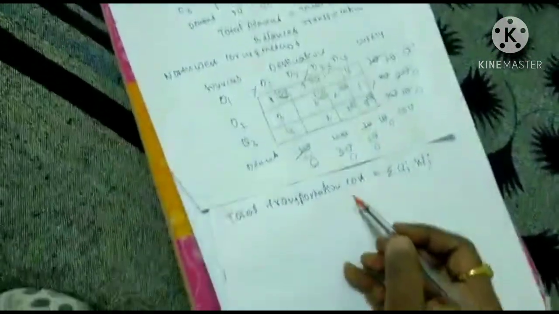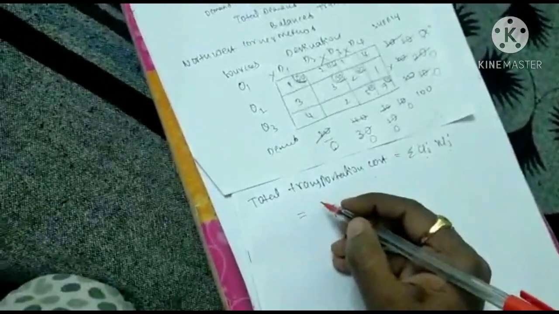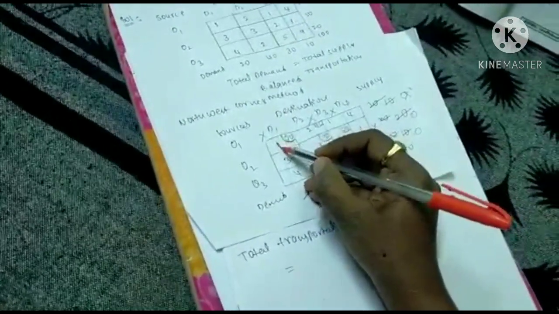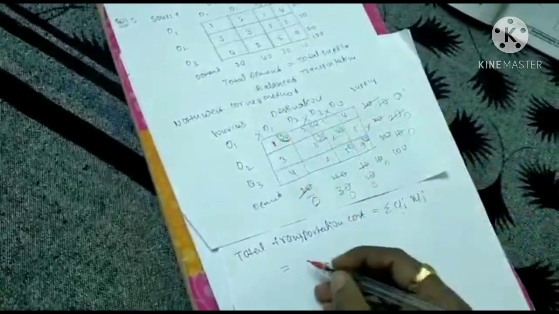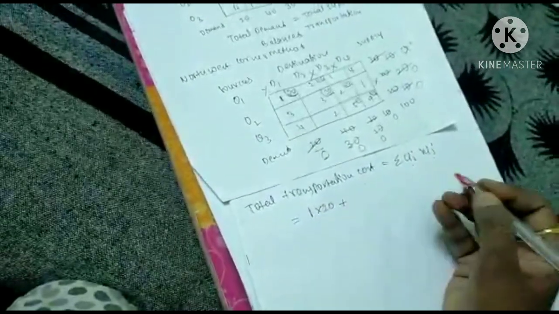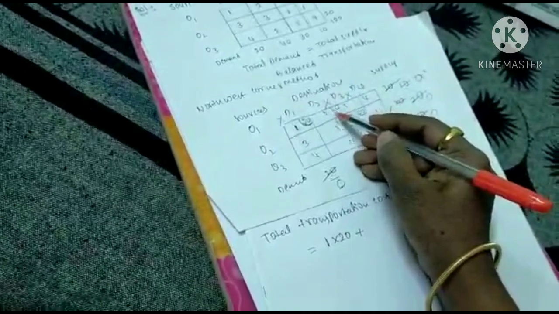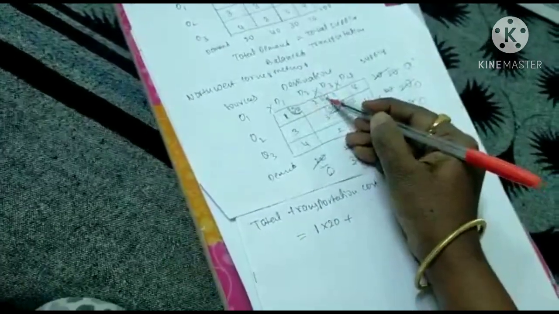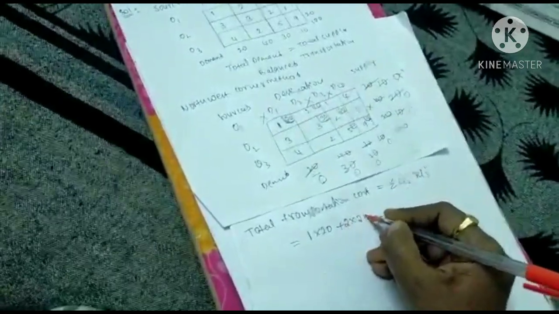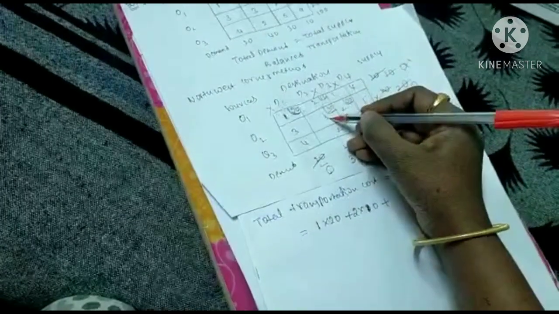To calculate total transportation cost, we take allocated cells only. How to calculate? Here the cell is 1 and we are allocating 20, so 1 into 20, plus. Next, for cell 2 we are allocating 10, so 2 into 10. Next plus, here the cell is 3.